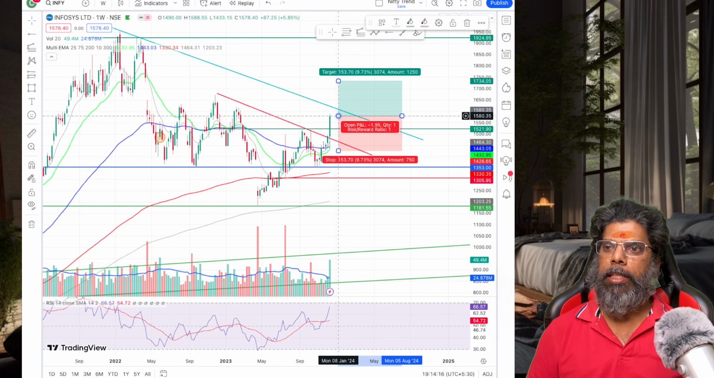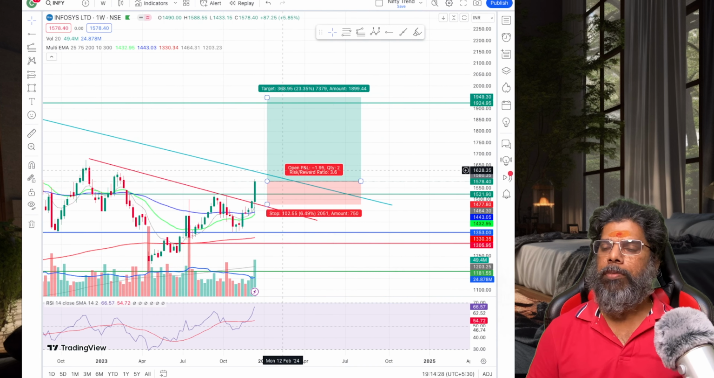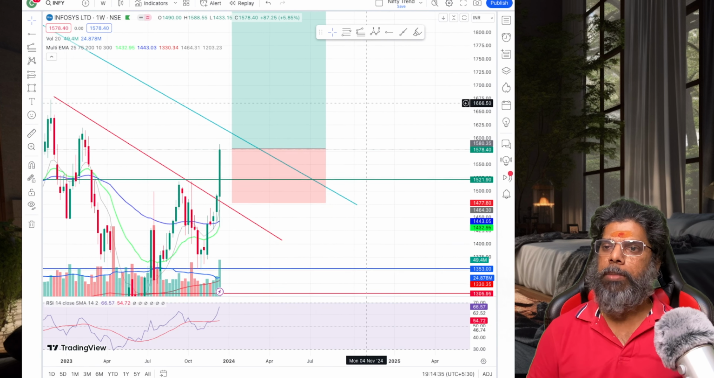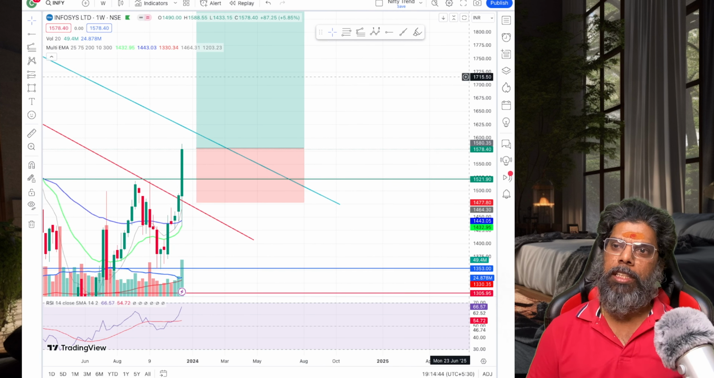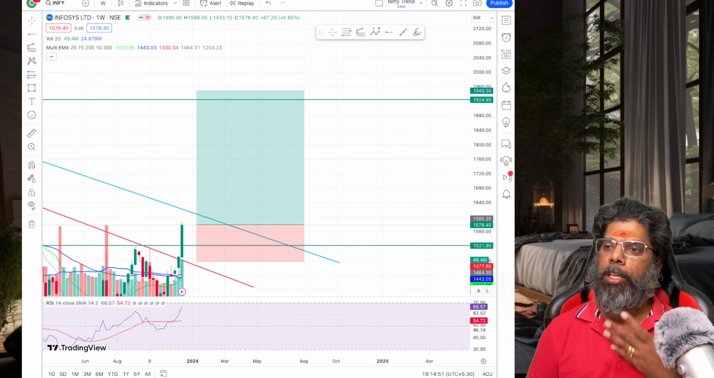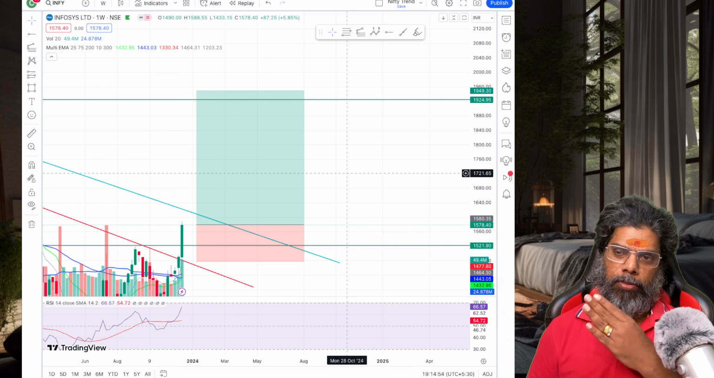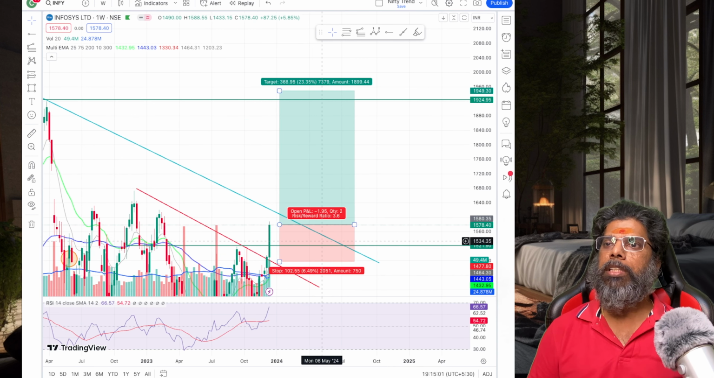This is your entry point, this candle is your stop loss, and your target is this high. This is my risk, which is 1578 to 1479, almost 100 points. So 100 rupees risk, and how much am I going to take? 1949 from 1500, almost 400 points I'm expecting. 100 points risk and 400 points reward, 1:4. You can see the risk reward ratio over here.